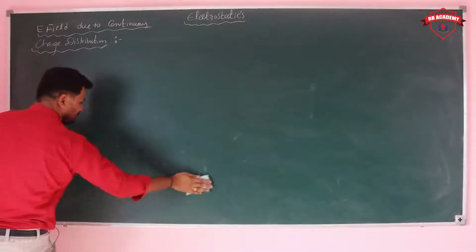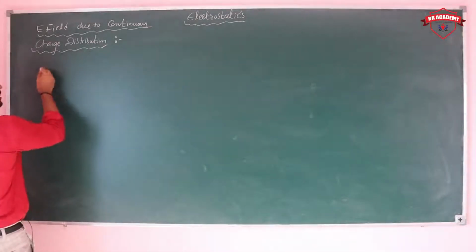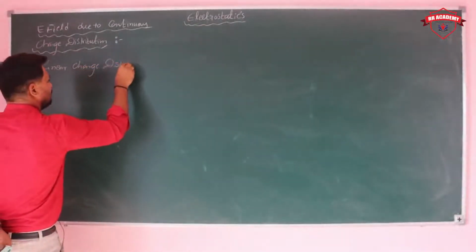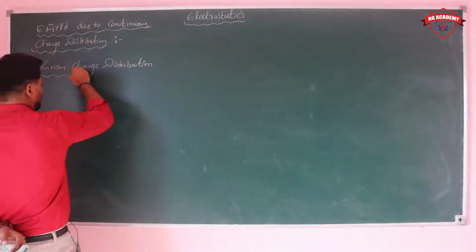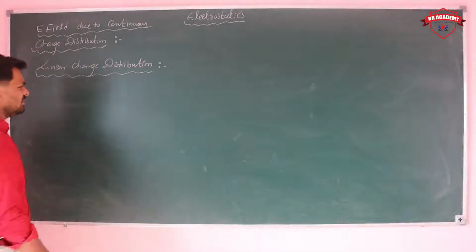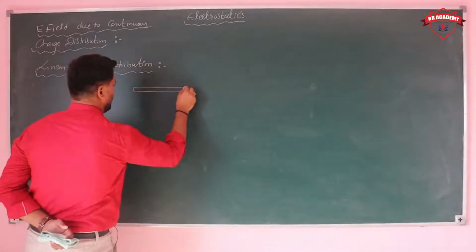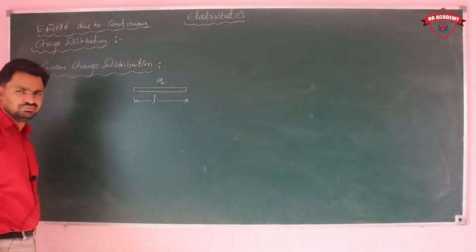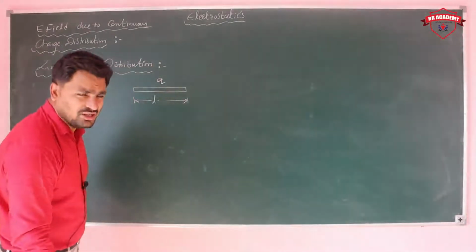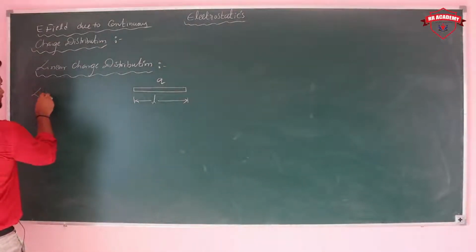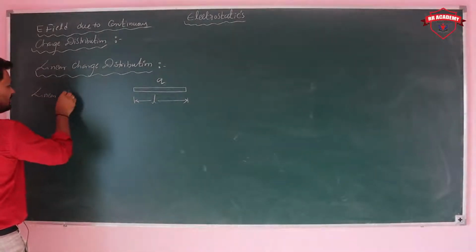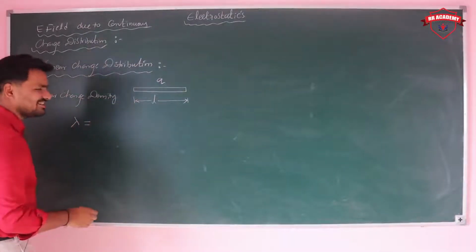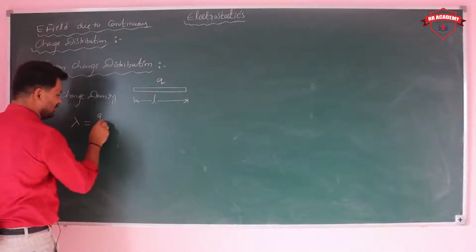So first, linear charge distribution. Consider a wire of length L, and the charge on the wire is Q. Then the linear charge density, which we name lambda, is equal to charge per unit length.